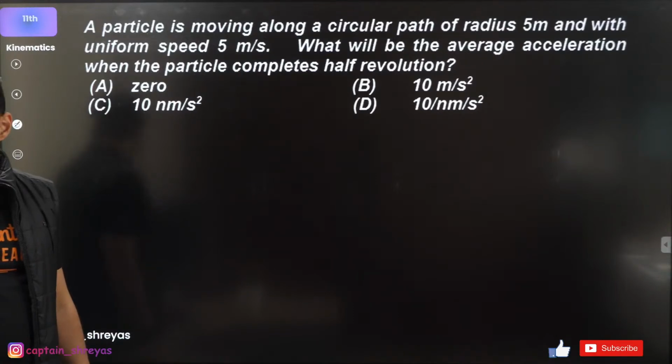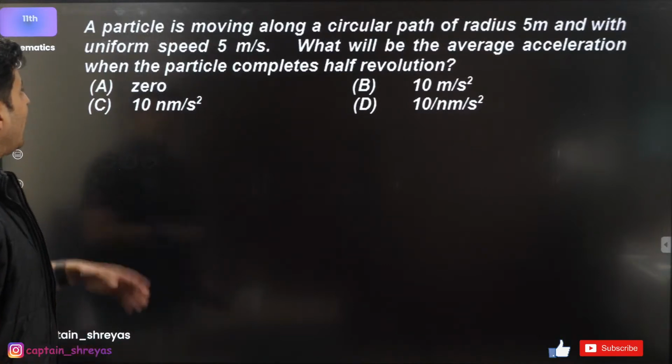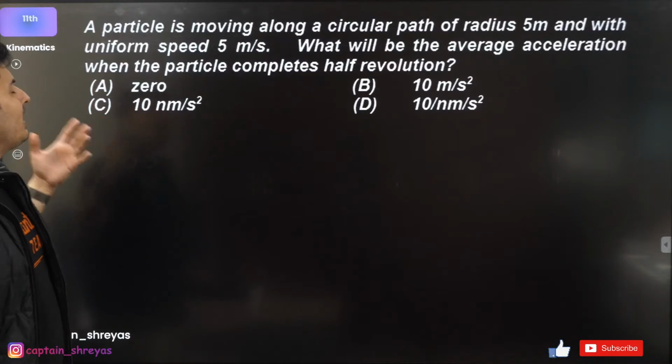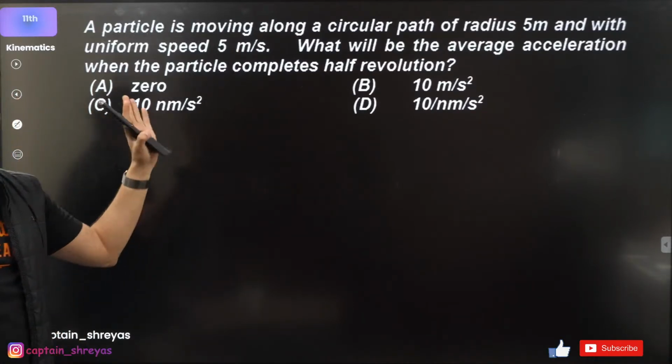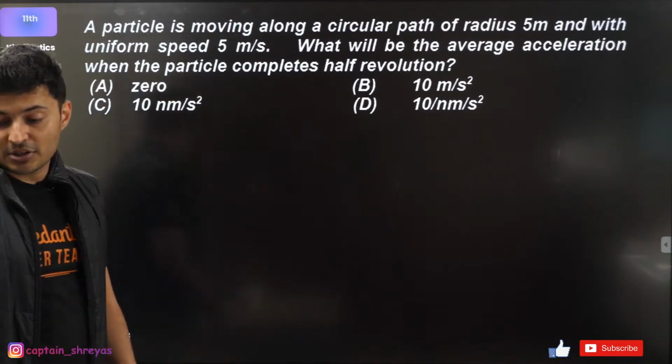Okay, let's do this. A particle is moving along a circular path of radius 5, with uniform speed 5. What will be the average acceleration when the particle completes half a revolution? Come on, think about it. How are you going to do this kind of question if it completes half a revolution?